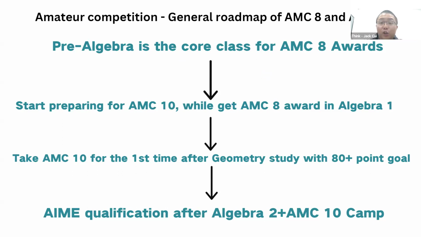So in Algebra 1, you make yourself strong in AMC8, while starting to prepare for the AMC10 and getting awarded in AMC8. Then, after studying Algebra 1 and geometry, you can tackle the AMC10 for the first time with a goal of getting 80 plus. Finally, in the last year, you study Algebra 2 and get comprehensively trained at the AMC10 level, and you will get through the AIME qualification. So this is how we start from the AMC8 and gradually make you an AIME qualifier, a competition contestant, and eventually put you in good shape for the college application.